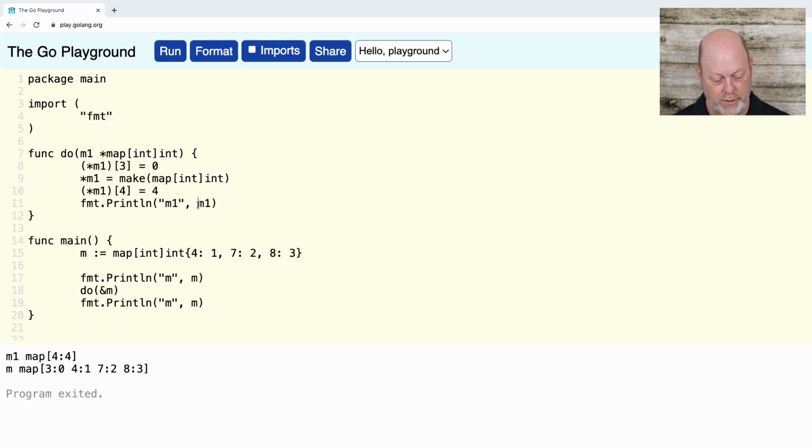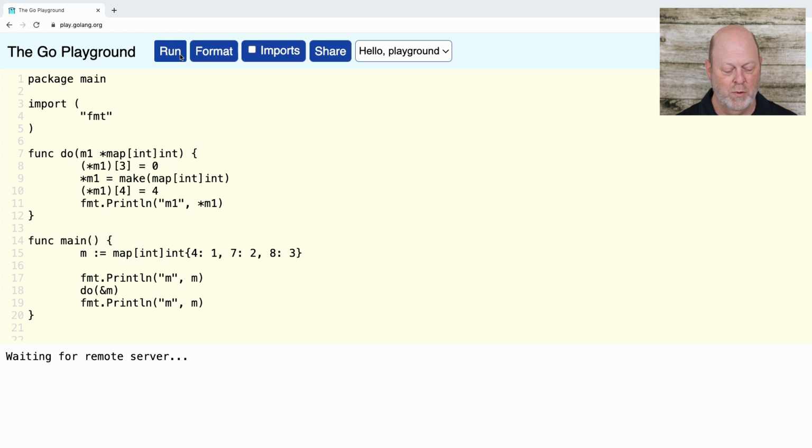And when I get down here, I will again need to dereference M1. If I didn't do that, it would just print the value of the pointer. If I want to print the map, then I have to dereference it again, so I put the little star in front. An ampersand in front takes the address, and a star in front uses that address to get to the original thing. So now when I run it, I'm going to see something quite different.